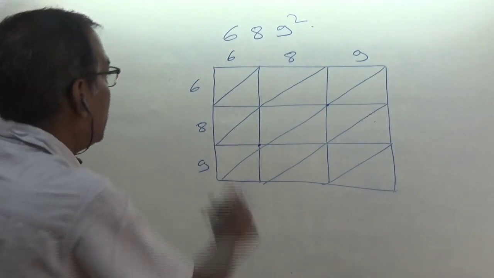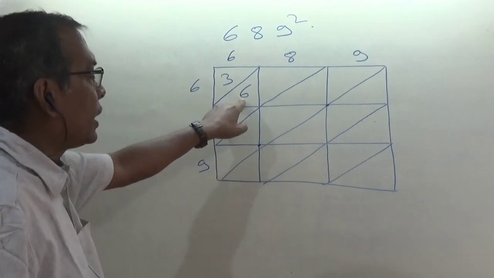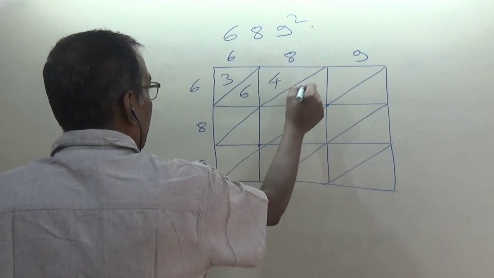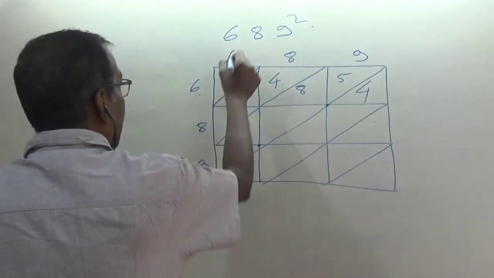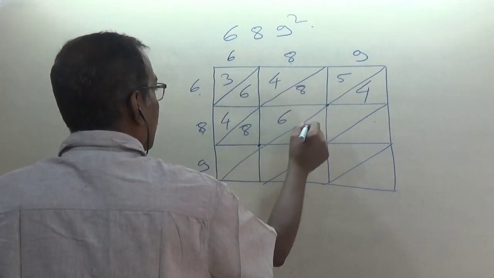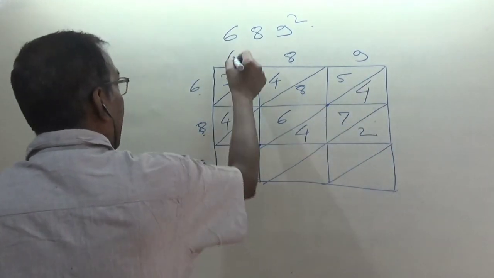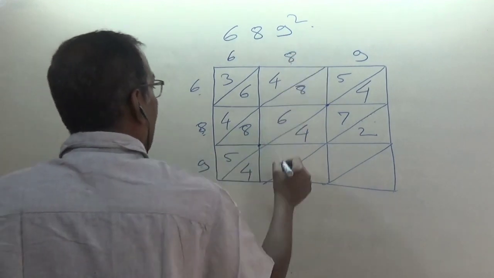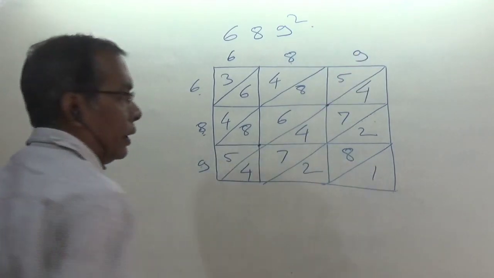Now multiply. 6 6s are 36. Unit place in the second box, tens place here. 6 8s are 48. 6 9s are 54. 8 8s are 64. 8 9s are 72. And then 6 9s are 54. Then 8 9s are 72. 9 9s are 81.